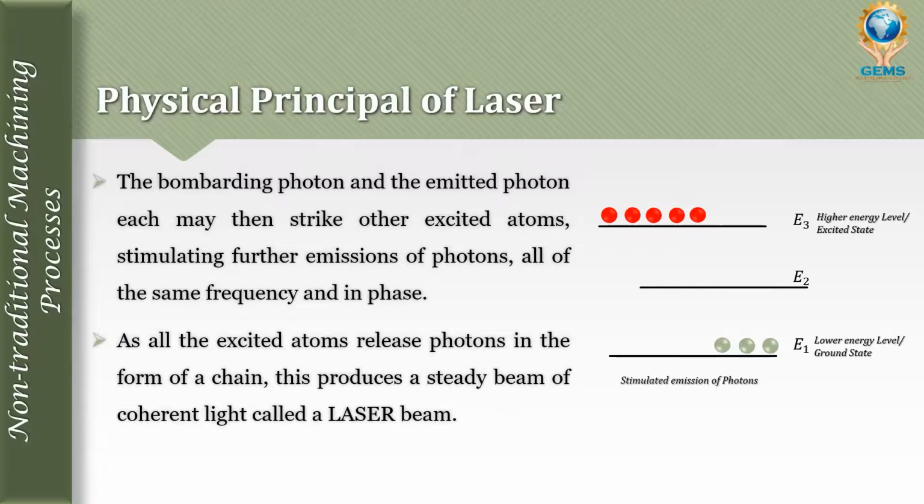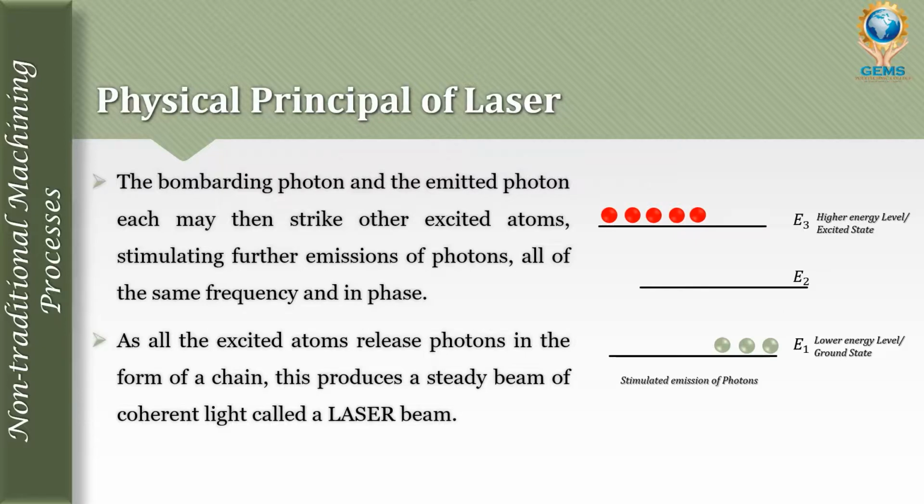And finally, this produces a steady beam of coherent light called the laser beam. All this happens in a controlled volume or a controlled device. So all this happens continuously, and finally it will produce a laser beam. The excited atoms release photons in the form of a chain reaction.